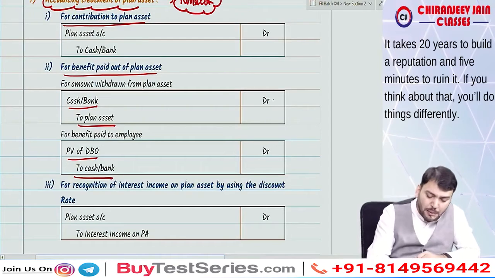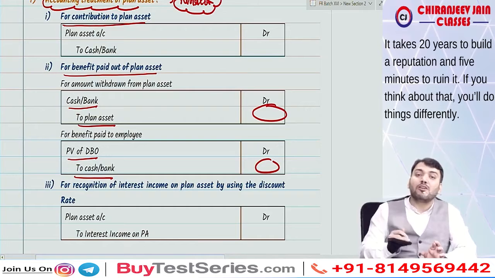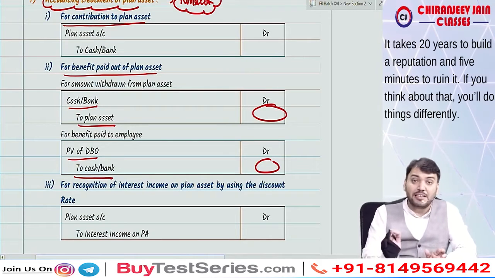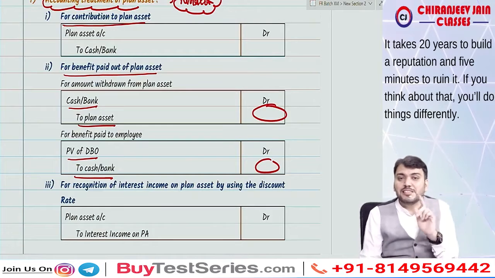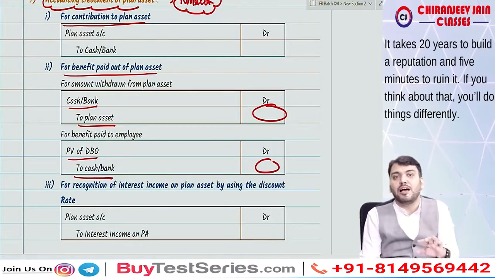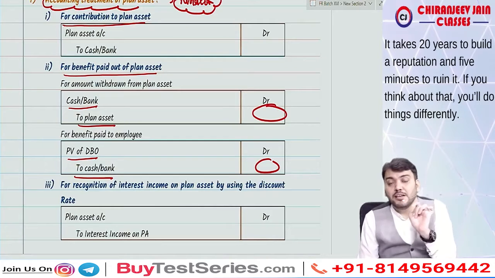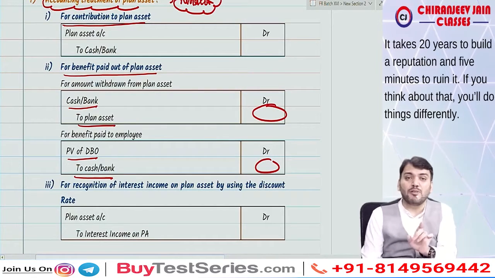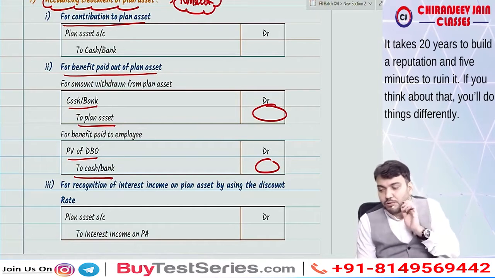Understood? This amount is normally equal, meaning whatever we withdraw, that only we pay, but it can be different in different circumstances. But if the question is silent and says benefit paid, it means the same amount is withdrawn from plan asset. So you need to understand this. Are you able to understand what I am saying? Yes, you are able to understand.